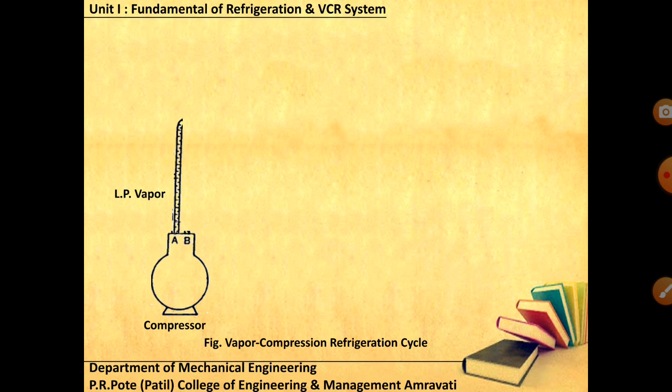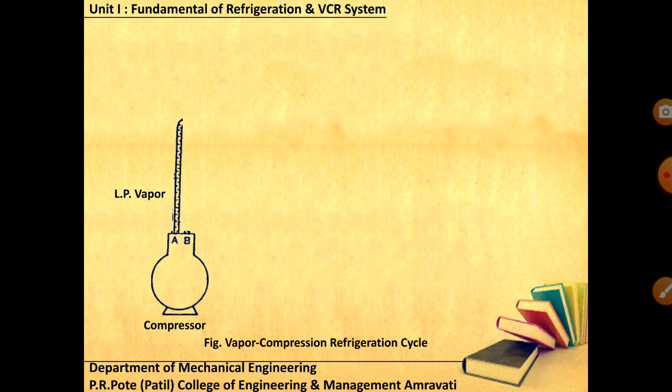This particular compressor receives low pressure vapor. These vapors come from the evaporator. Always remember, whatever the outcome of the evaporator is, it must be in vapor form. If it is in vapor form, you can predict that the cooling effect has been produced as required.